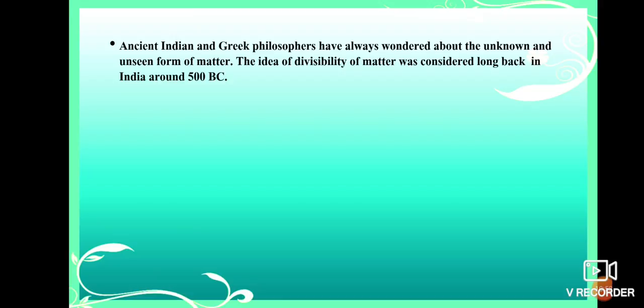What are the tiny particles? Molecules are made up of atoms, and atoms are very small particles, but they wanted to know how they form matter.